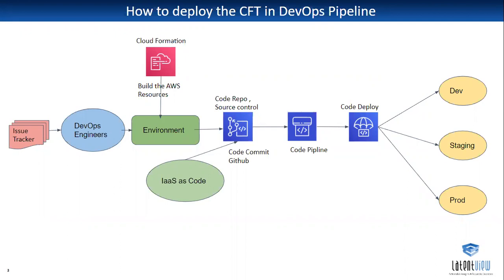For example, if we want to create an EC2 instance, Glue crawlers, S3 buckets, and DynamoDB tables and put them into one template, the same stack will be deployed to the dev account, staging account, and prod account. How it is deployed, I will show in the demo. This is how it fits in; it is the best way to fit into the DevOps pipeline.